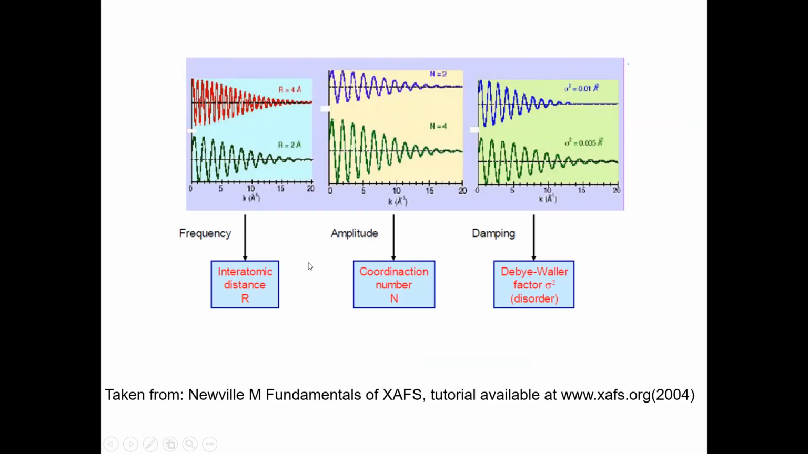Then you can see when the atom is at 4 angstrom, the frequency has changed. That means interatomic distance is responsible for changing the frequency of the sine wave signal. And this is the amplitude, which is due to the coordination number. If N is 4, you can see the amplitude has gone up, and if it is less, then the amplitude has gone down. Similarly for the de Broglie factor, if it is 0.005, the signal is more pronounced, but if it is 0.01, it is damped.